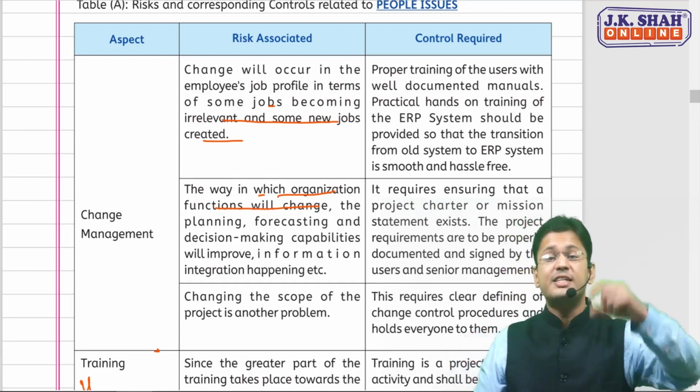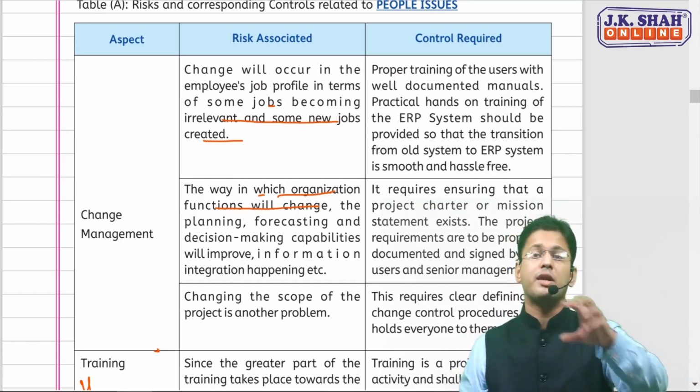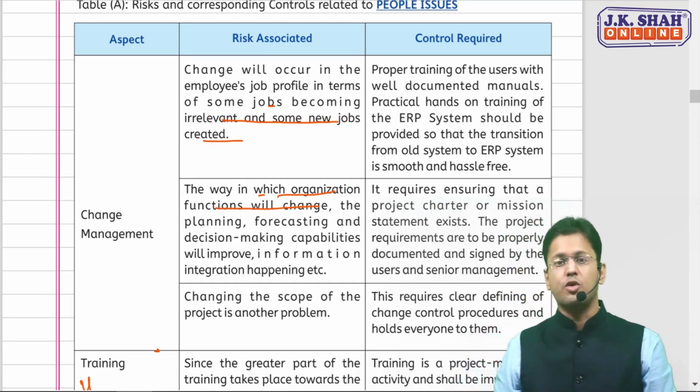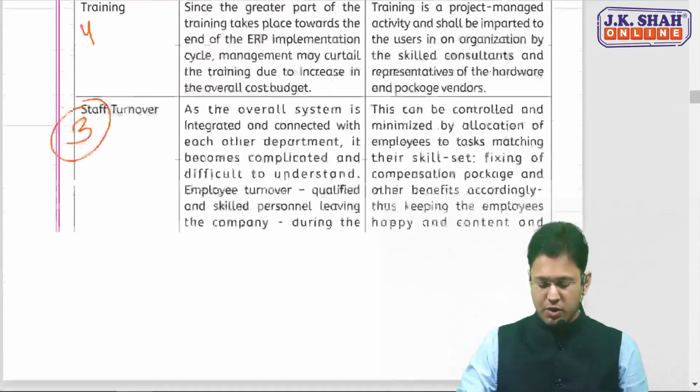Staff training gets curtailed. There is the risk. And change needs to be managed properly. Otherwise, there will be big chaos in the organization. These are people issues. So these were people issues.